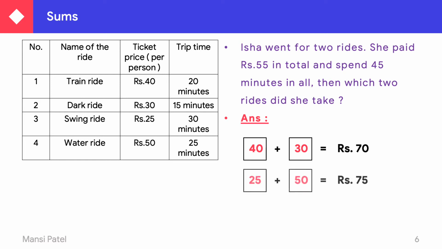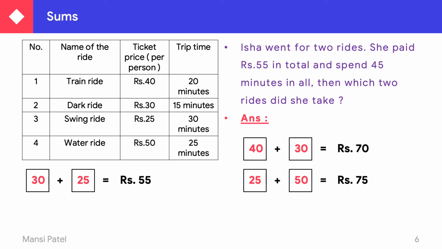Then take 25 and 50. The sum of 25 and 50 is 75. It is also not equal to 55. Now the remaining is 30 rupees plus 25 rupees. 30 plus 25 is equal to 55 rupees. So for which 2 rides did Isha go? For the dark ride and the swing ride.